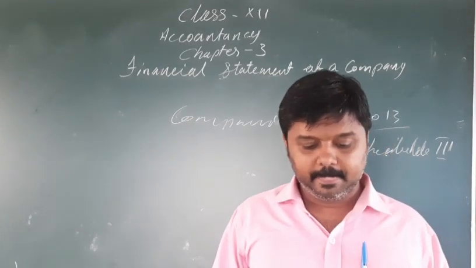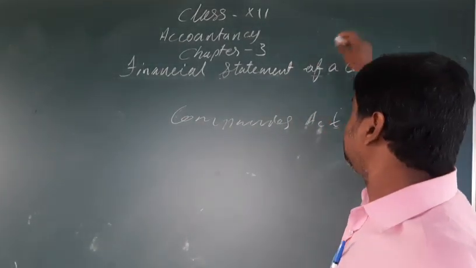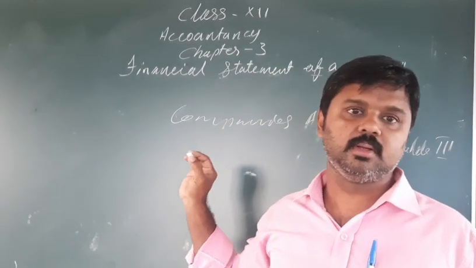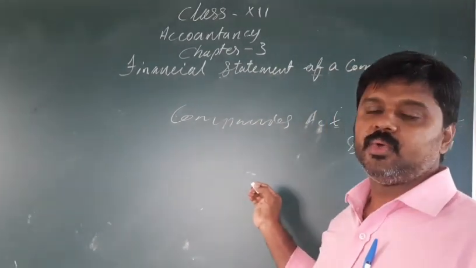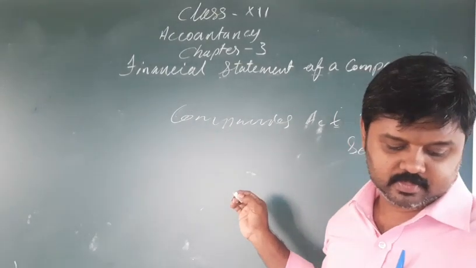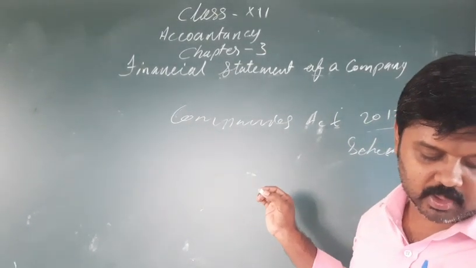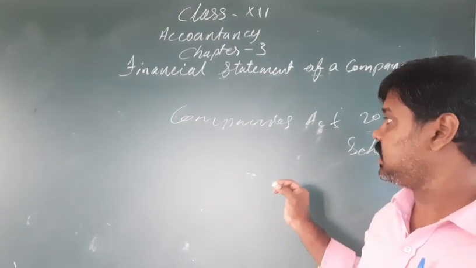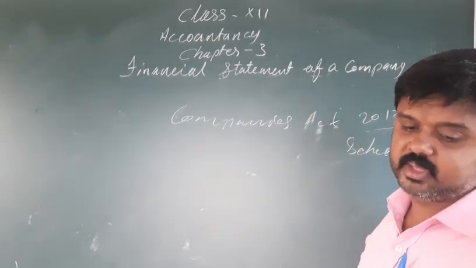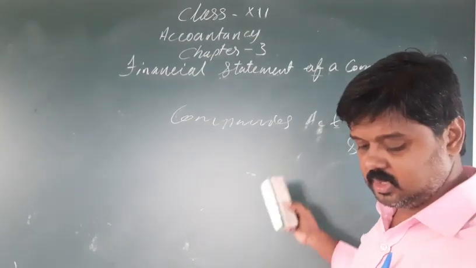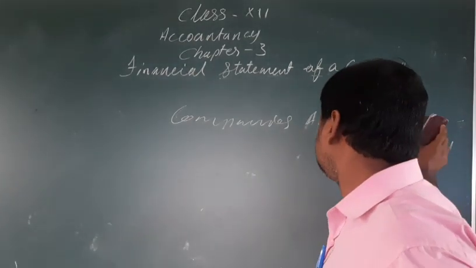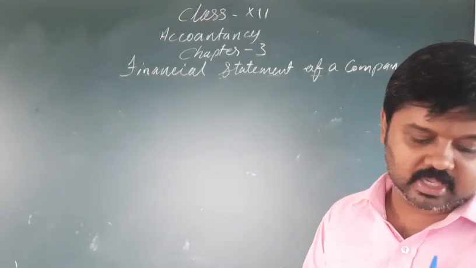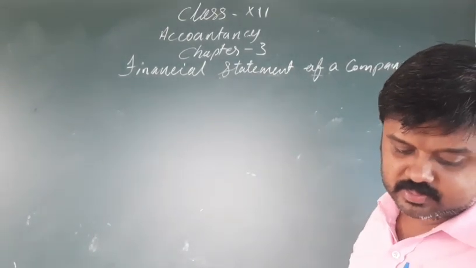In that, it speaks about the balance sheet, statement of profit and loss account, and also cash flow statement. And as we discussed earlier, in this lesson we go ahead with the balance sheet only. First we will see the balance sheet, and after that the statement of profit and loss account.